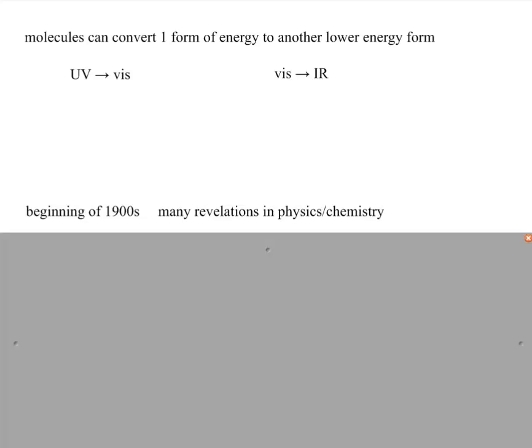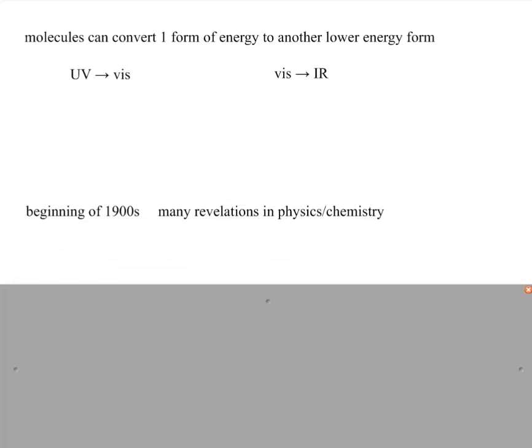The beginning of the 1900s, so over a century ago, was a very active time in both physics and chemistry, and the two areas blended together fairly frequently. And a lot of the theories, actually, in atomic theory, tie to both sciences. And these revelations in physics and chemistry were dealing primarily with light. So in the early 1900s, there were two groups of thought on how light was transmitted.